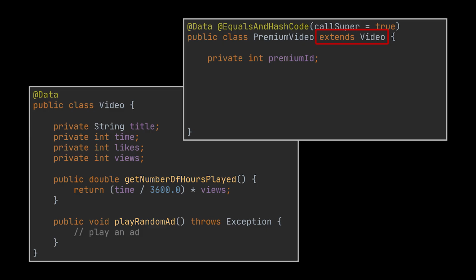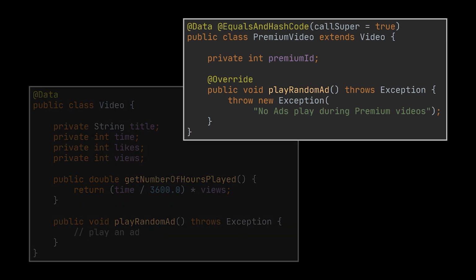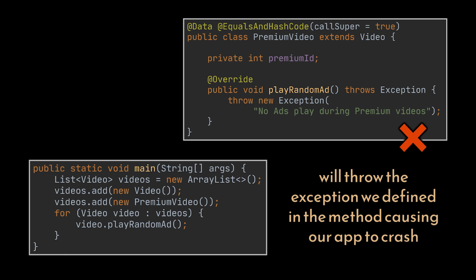So, what we would normally do is extend the premium video class with the video class. However, in a premium video, as I just mentioned, we don't need to play ads, so to restrict access to the playRandomAd method, we can override this method and make it throw an exception, right? Wrong, because if we were trying to access a premium video inside a list of videos, this exception might be thrown, causing our application to crash. So, what we do in such cases is refactor our code to use composition instead of inheritance, or both of them, as the Liskov Substitution Principle suggests.